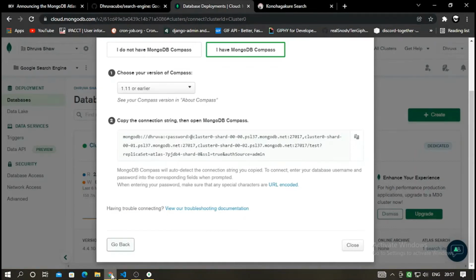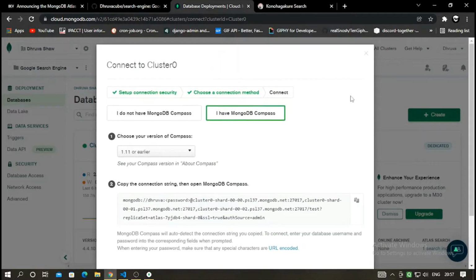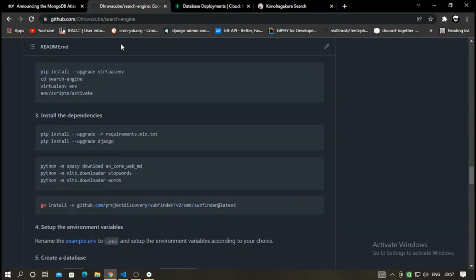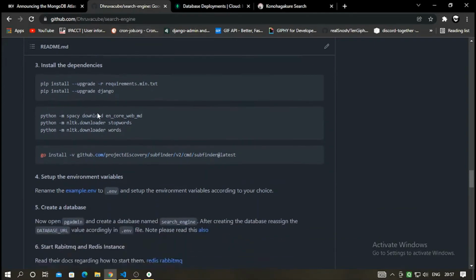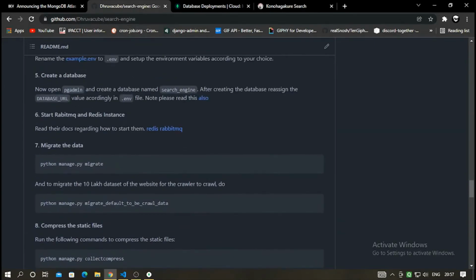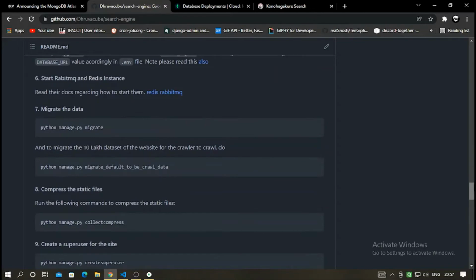So now this is done. This is how you connect to the databases. Now this is not required. I don't know why I wrote it.